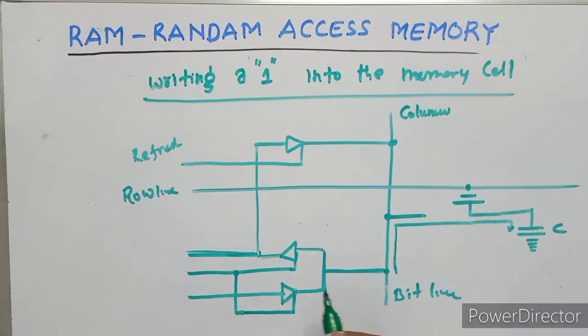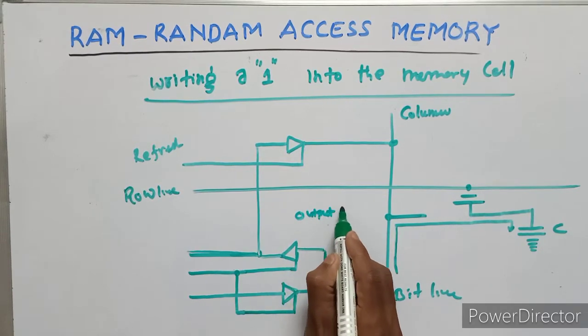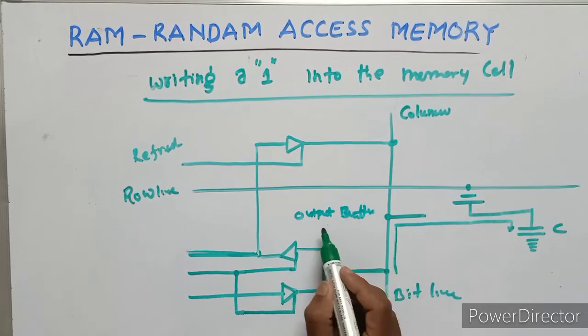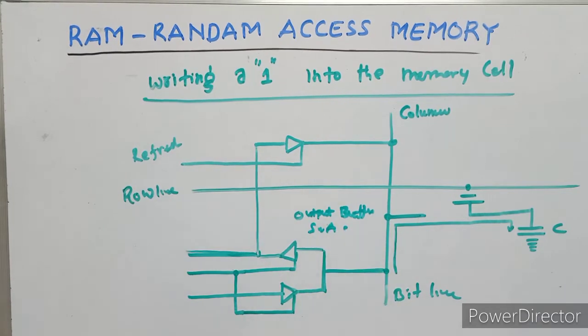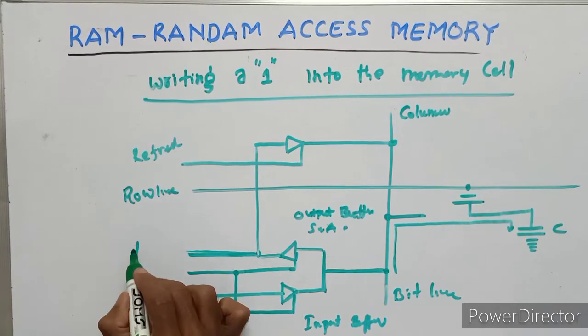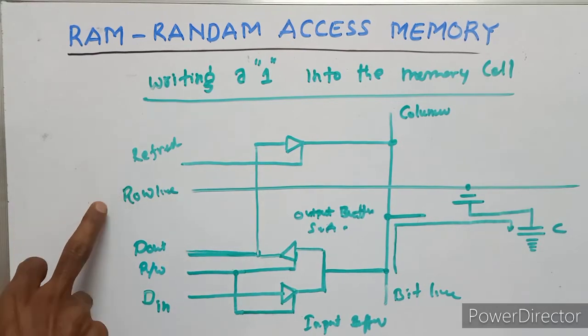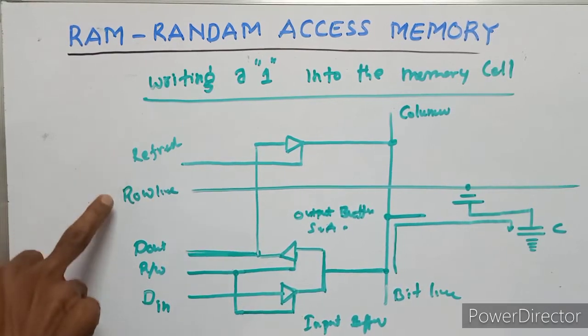We have to use the sense amplifier. This is the output buffer, and this is the input buffer. This line is the D input, this line is the D output. This is the read or write line, this is the refresh line, this is the row line.